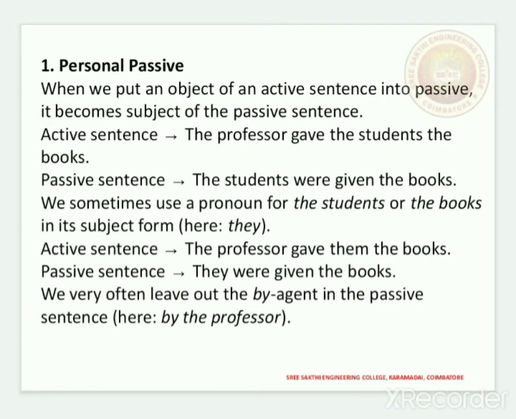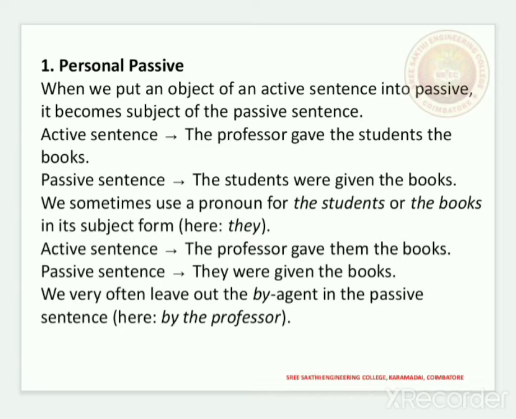Personal passive. What is personal passive? When we put an object of an active sentence into passive, it becomes the subject of the passive sentence. Active sentence, that is one example: The professor gave the students the books. So how does the passive sentence change? The students were given the books.